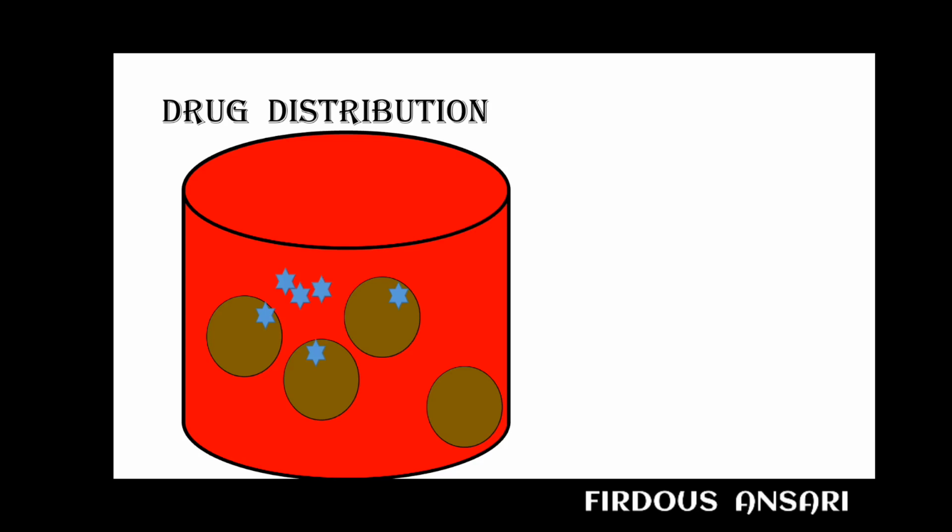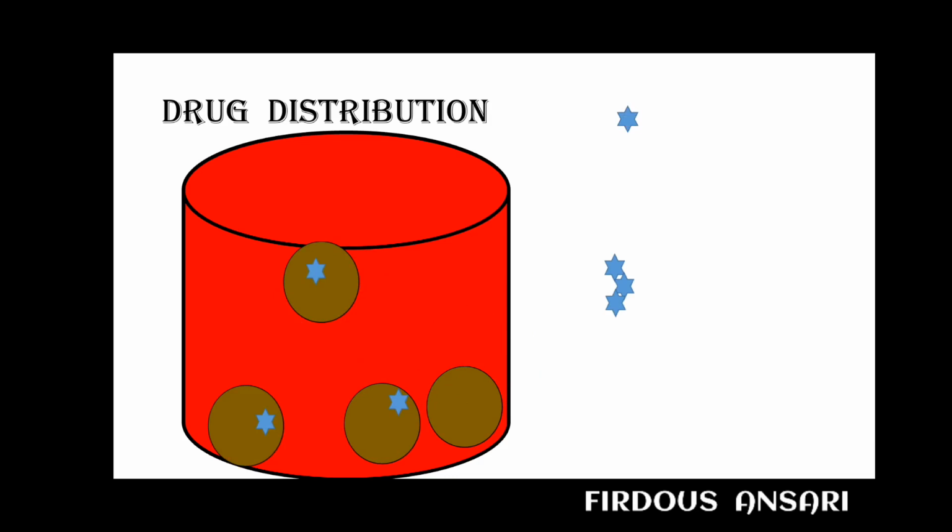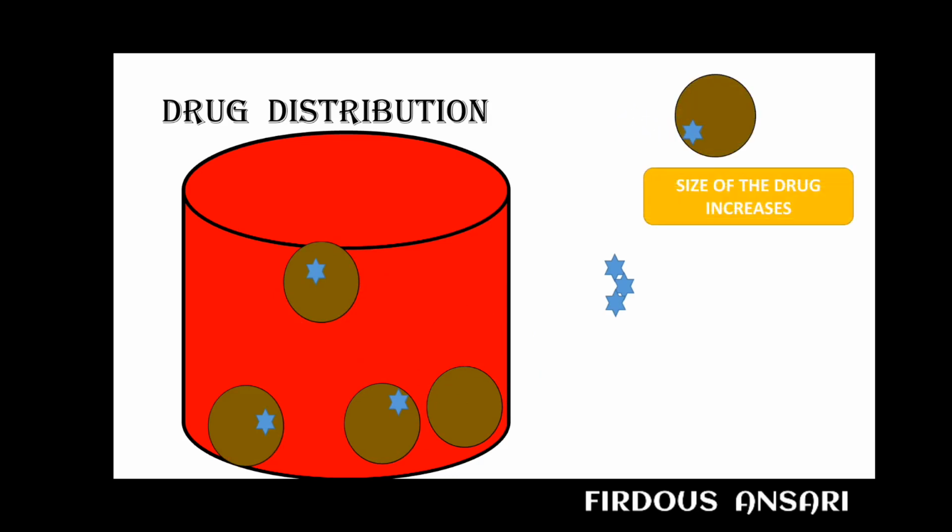The drugs bound to the plasma protein are known as bound drugs, whereas the drugs not attached to the plasma protein are known as free drugs. Free drugs are free to release out from the vascular compartment, whereas bound drugs are unable to leave it. The reason is that whenever a drug binds to a plasma protein, the size increases, because of which it is unable to leave the vascular compartment.